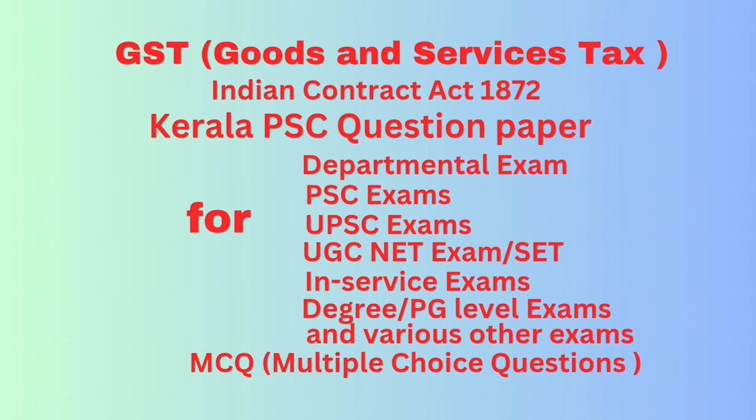Question number 43. Under the GST regime, when goods are sent from a taxable person to a job worker, it shall be treated as supply and will be liable to GST if goods so sent are not received back within dash, or dash in case of inputs or capital goods as the case may be. Answer: 1 year, 3 years.